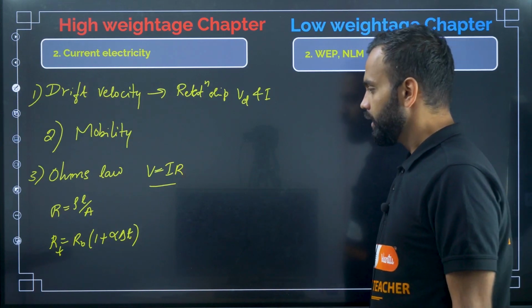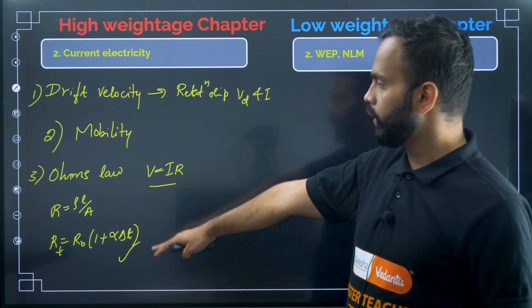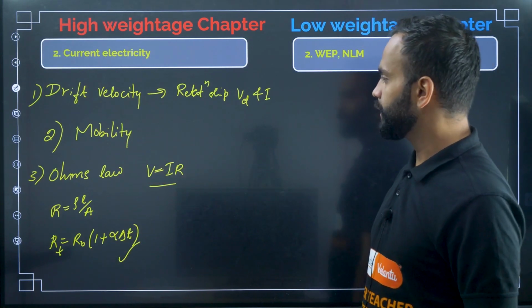So here you should focus on these topics in current electricity.